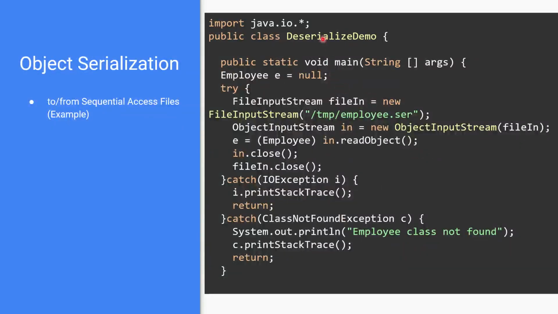And as we can see here, here's our deserialization. And along the same lines, we have our main method. We notice the try-catch again because we could input an error, but there is this file again. And we instantiate FileInputStream, and our object is called fileIn. Then we also instantiate ObjectInputStream in, and then we can read back. And then we can close the file. So we're reading from the fileIn, which is right here, and then we are handling the exceptions.